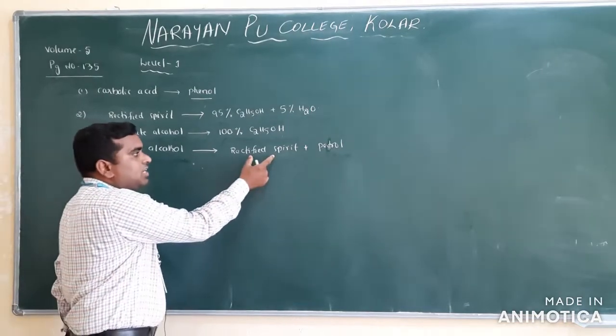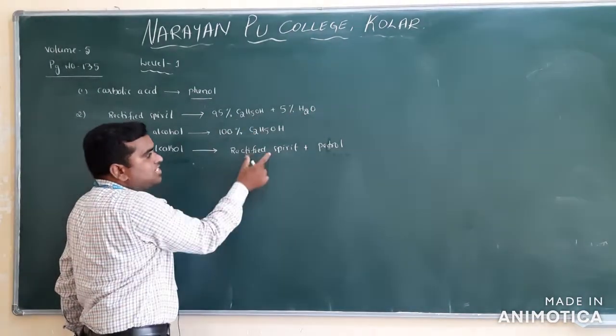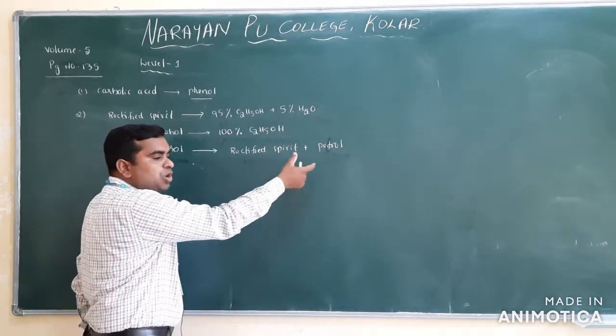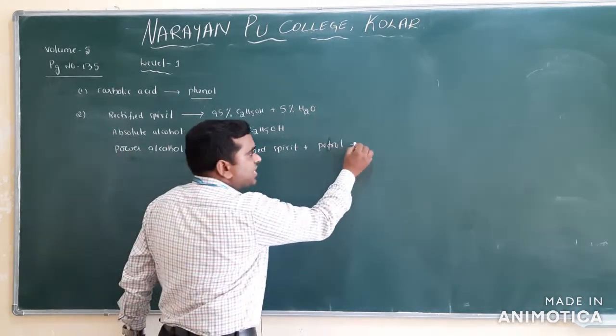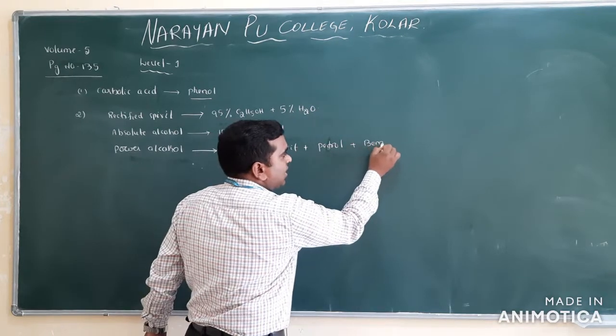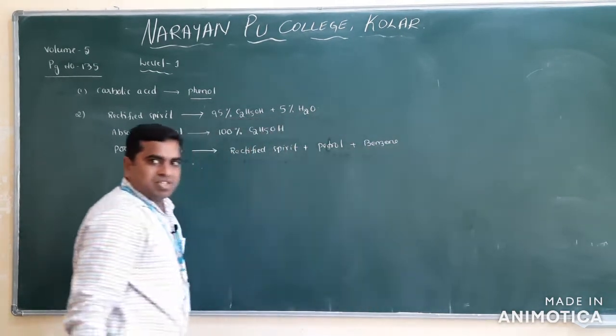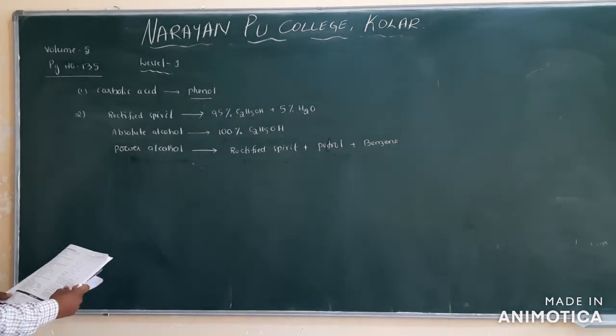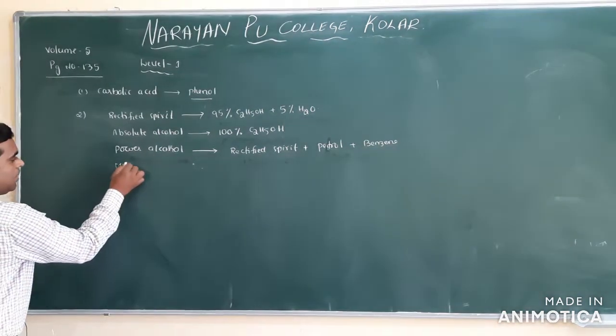You know that rectified spirit is an alcohol, which is polar, and petrol is a hydrocarbon, which is non-polar. Both will not mix. To mix them we use benzene. So power alcohol is also there, and methylated spirit also there.